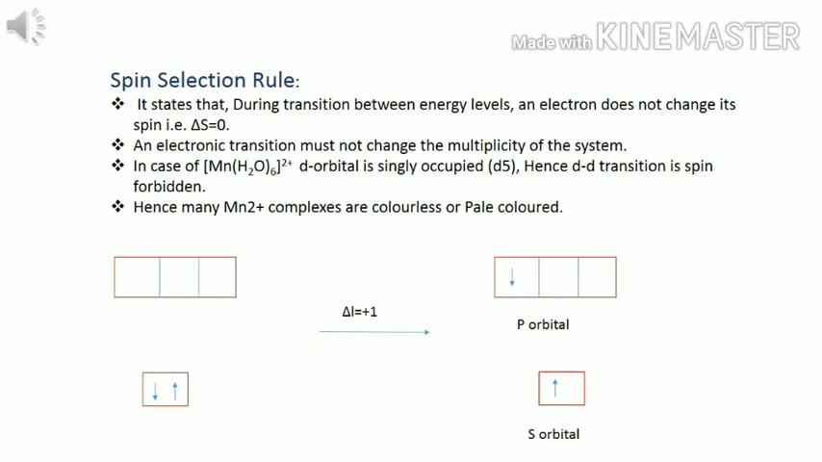And we know in each subshell, two electrons don't have the same motions. That is, if one electron has clockwise, then the other must have anti-clockwise direction. Hence, this transition, that is delta S equals 0, is the spin selection rule. Therefore, many Mn2+ complexes are colorless or pale, as given below in the diagram.